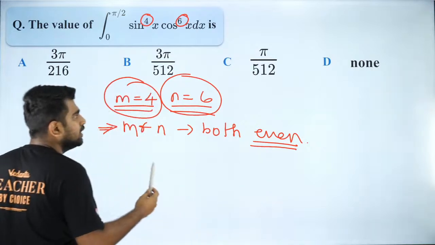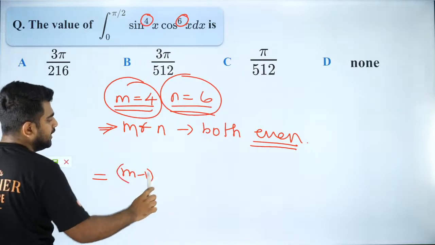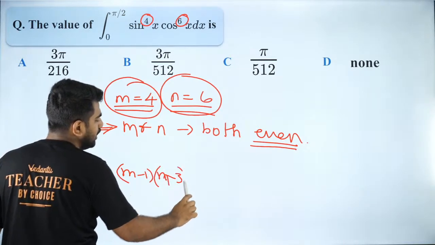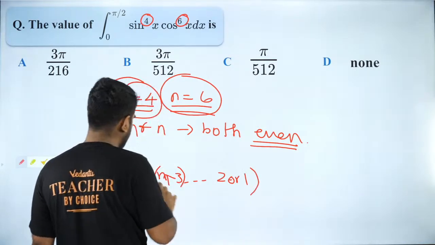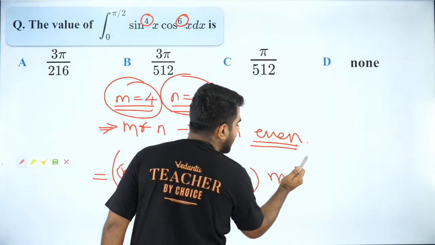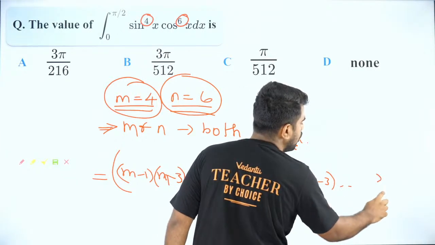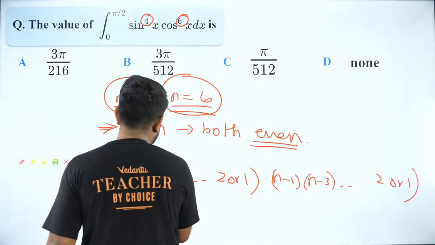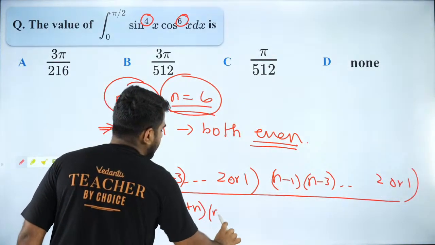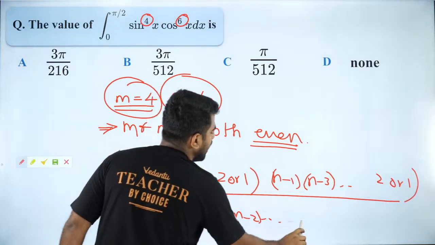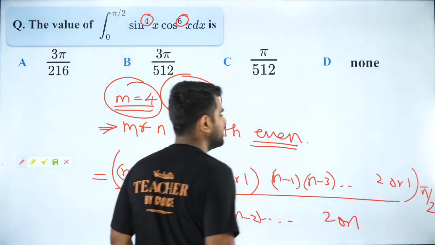If both are even, the answer for this integral will be m minus 1 into m minus 3 and so on till you reach 2 or 1, and then you will have n minus 1 into n minus 3 till you reach 2 or 1, divided by m plus n into m plus n minus 2 and so on till you reach 2 or 1, into pi by 2. So this is the answer.